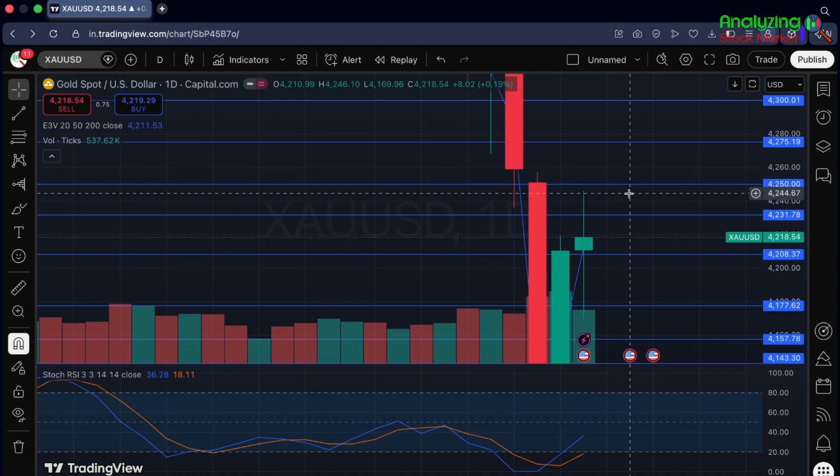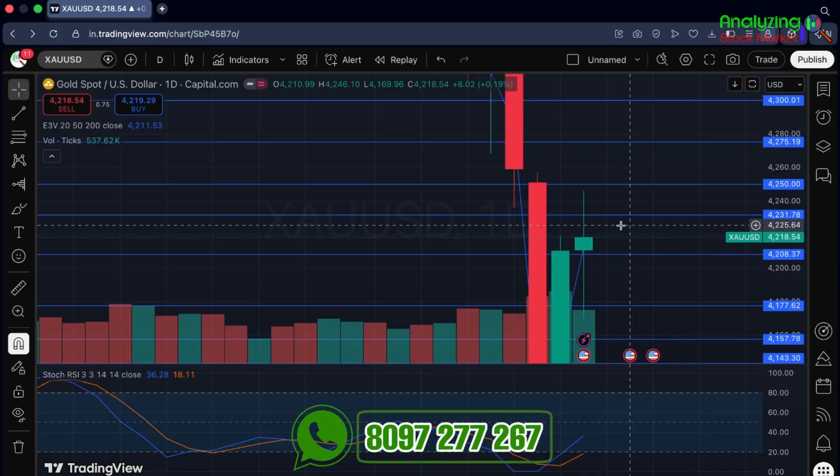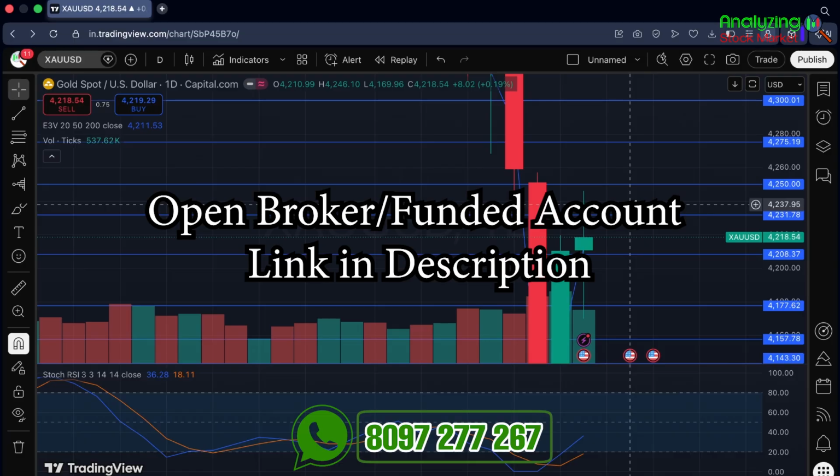Overall, my expectation is a bit positive, but I will go for a short or a long trade only after I see a confirmation with a 4-hour or one-day candle closing below direct support or above direct resistance. So my expectation is positive.